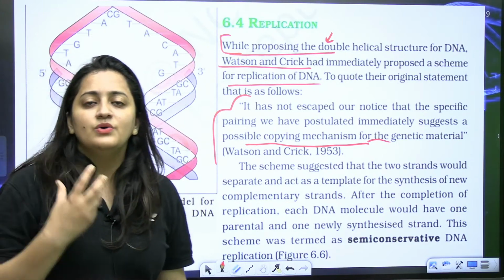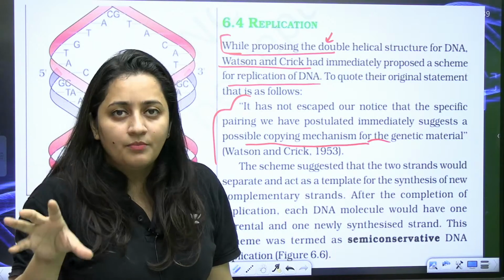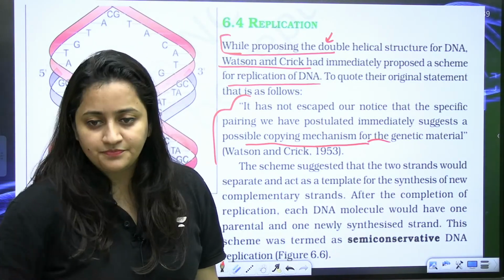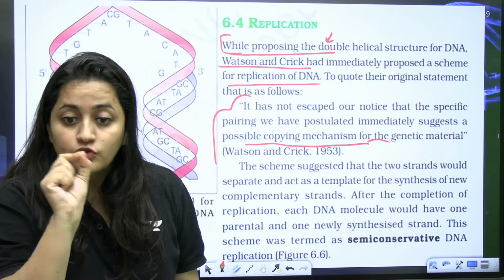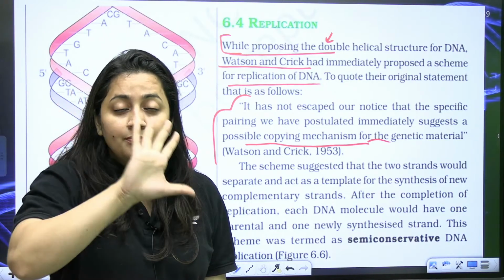Because they were studying the structure, they noticed that complementarity, and realized it also tells us its replication way. They just proposed it; they didn't provide any proof for it.